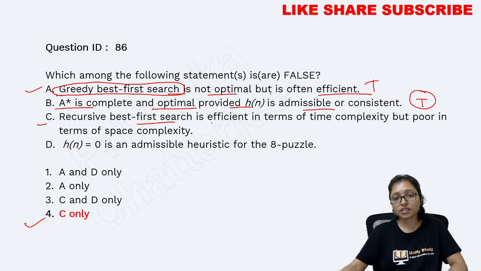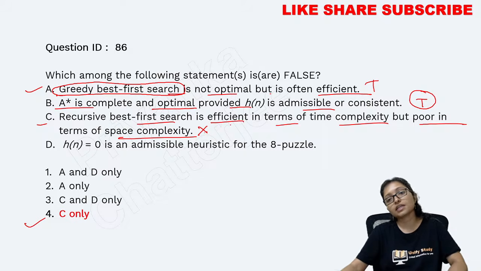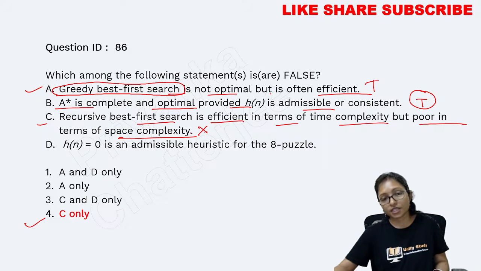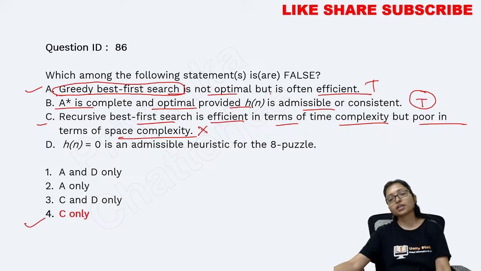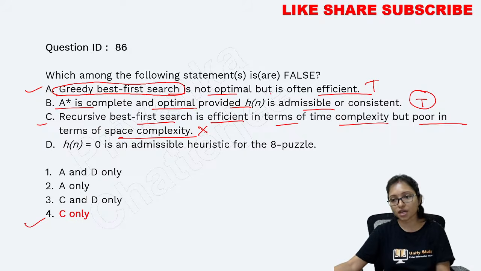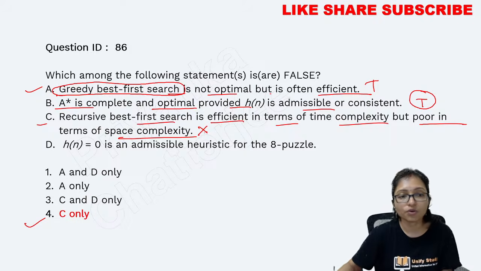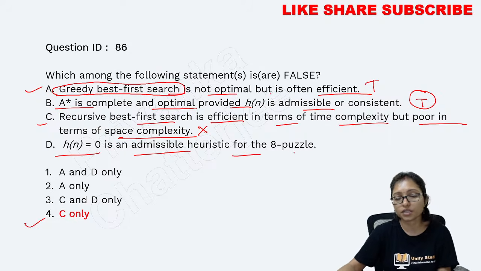Recursive best first search is efficient in terms of time complexity but poor in terms of space complexity. That is wrong here, because option C says it is always efficient. Why it is efficient and what is going on in greedy best first search, I am going to explain. And here h(A) equals 0 is an admissible heuristic for the 8 puzzle. This is also correct. So option C is the false one here.